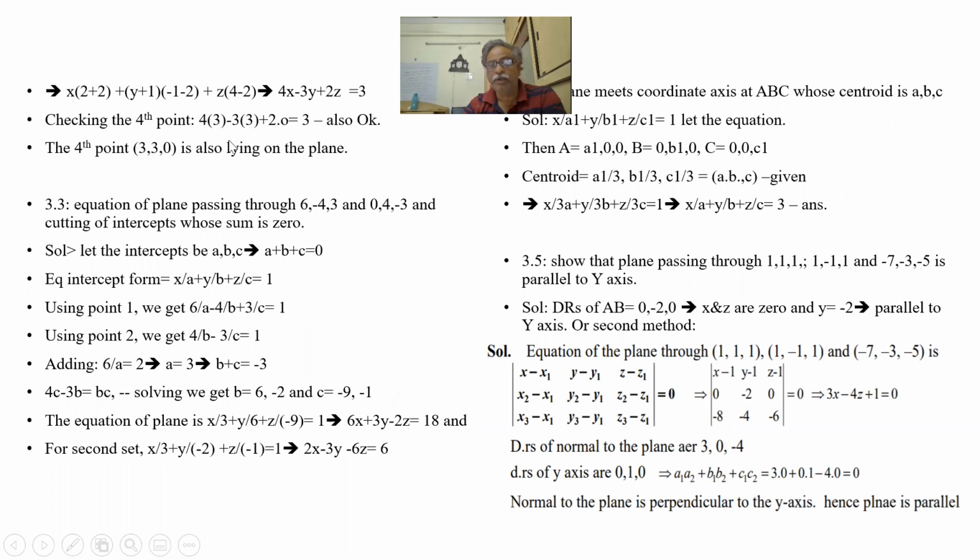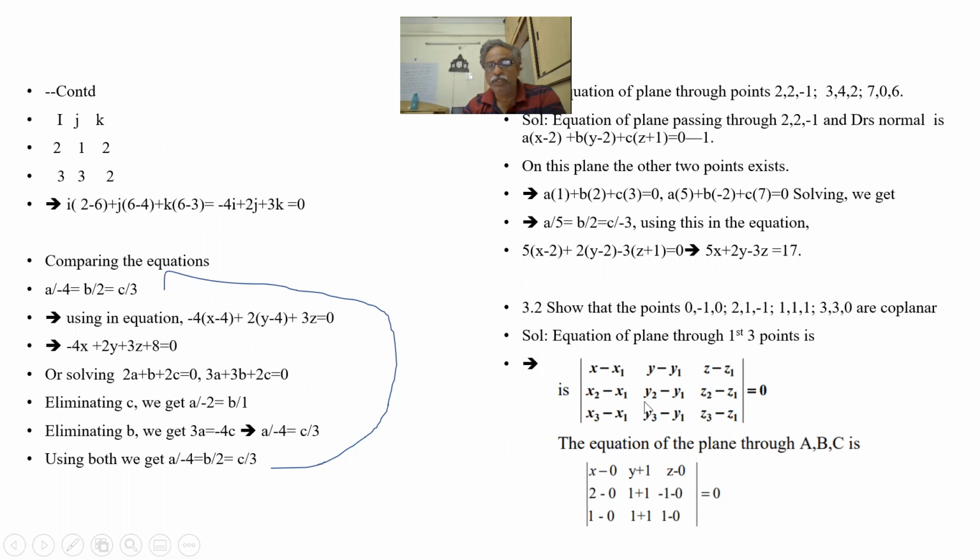So in this problem, we have found the equation using the matrix method from the formula, or we can find it from this also. We got 3 points, we can find it from this also. Both are the same. This is a formula method. This is from the basics.